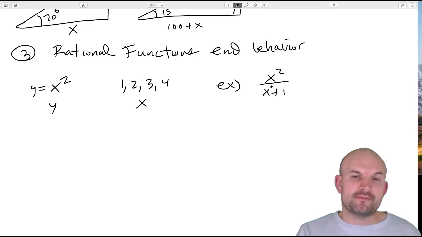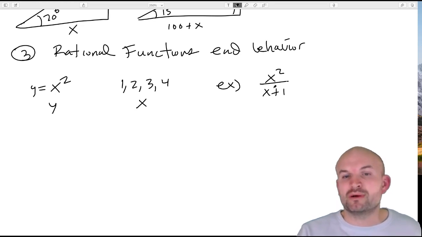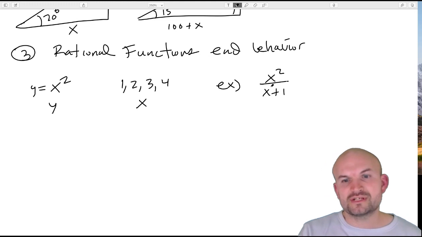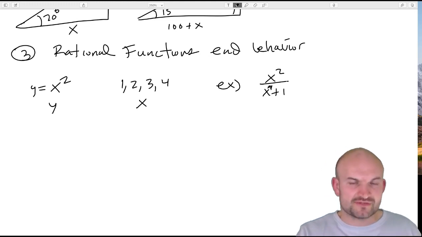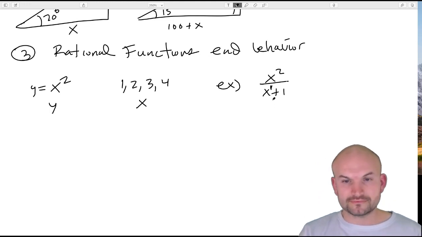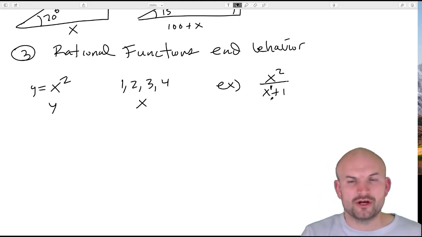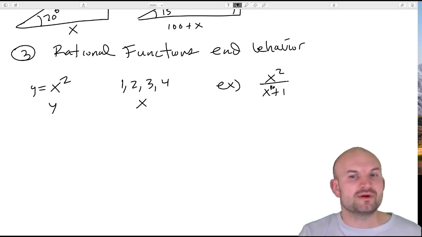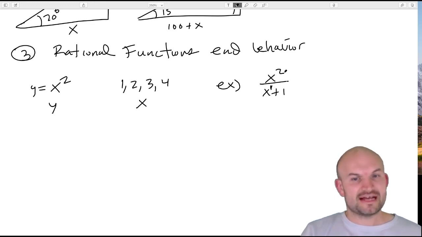I'm just going to focus on polynomials. How do we know if a polynomial is growing faster in the numerator or denominator? Well, for polynomials, we're just going to look at the degree. Obviously, in calculus, we get into a lot more advanced types of functions and talk about their growth, but here we'll stick with polynomials. If the degree in the numerator is larger than the degree in the denominator, we know that the numerator is going to be growing faster.